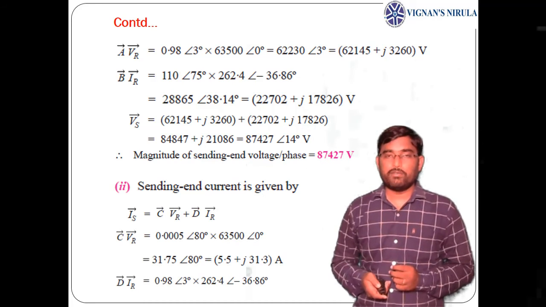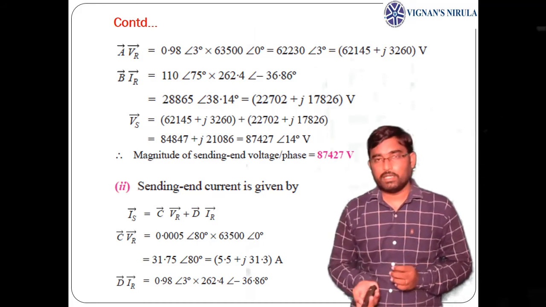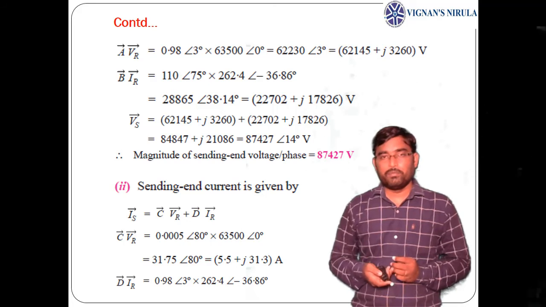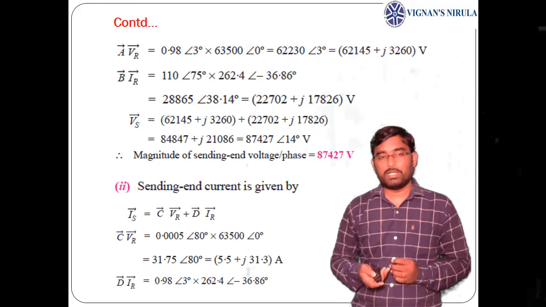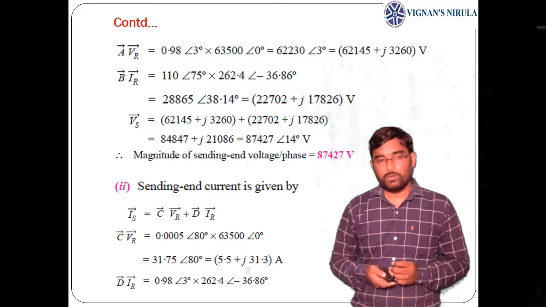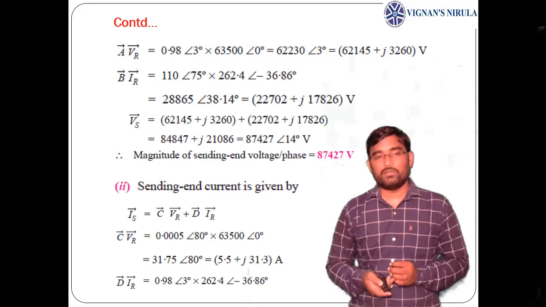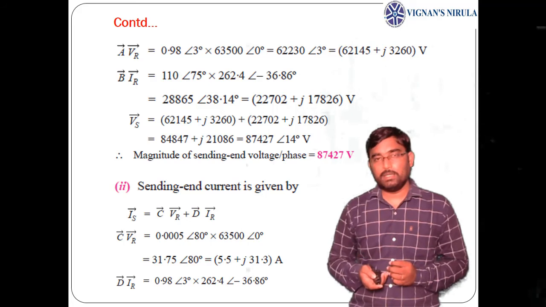Now the sending end current will be Is equals C VR plus D IR, using the ABCD parametric equations. C VR means C, which is given as 0.0005 at 80 degrees, into VR, 63,500, which together gives 5.5 plus j 31.3.